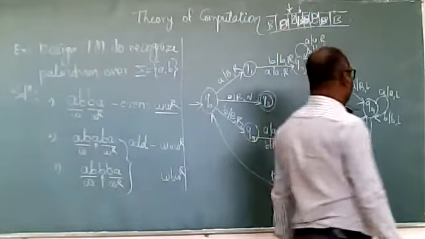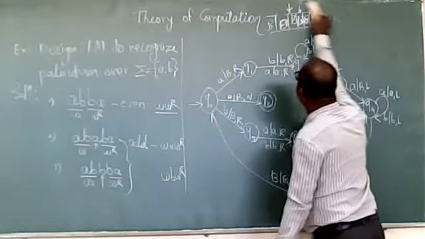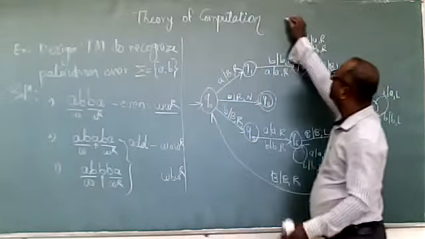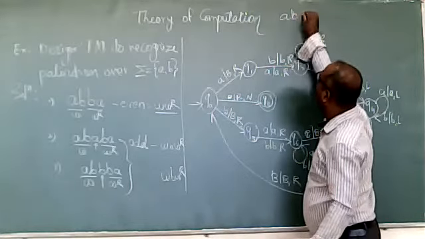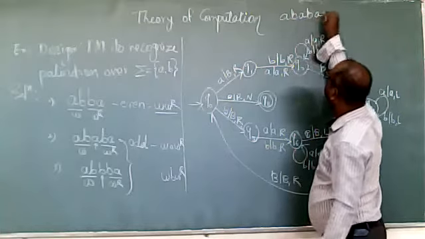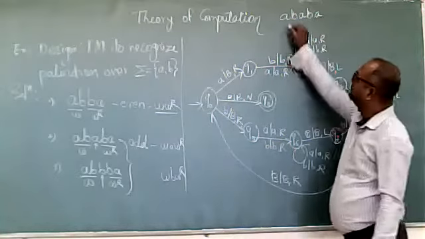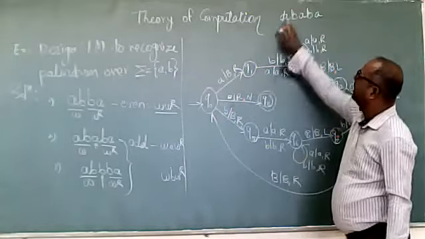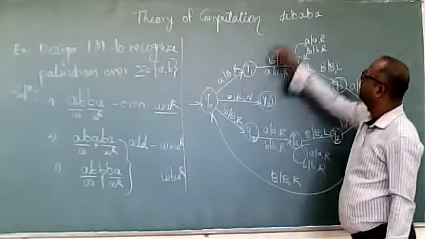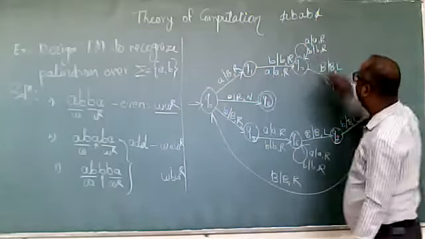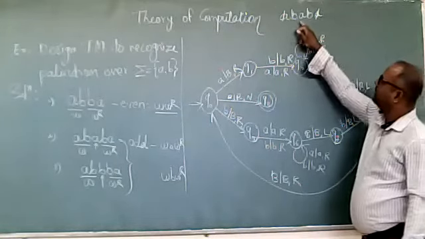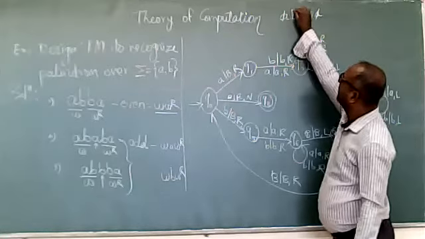Now design for the odd palindromes. Suppose A, B, A is your string. With this logic, we make A a blank, Q1, the last A a blank, Q4. Skip everything, this B as a blank.